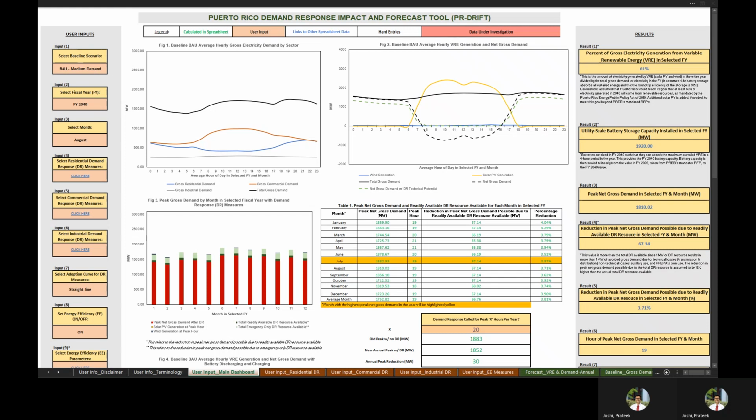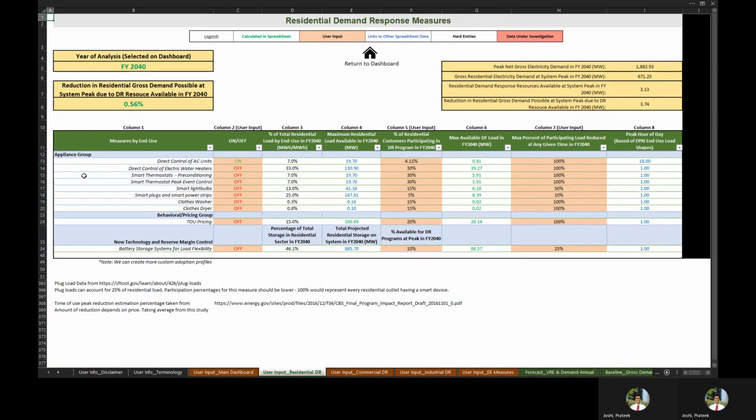For input number 4, users can select residential demand response measures by clicking on the link which takes us to the residential tab of PR Drift. Here we can toggle on and off various residential demand response measures. The PREPA 2019 IRP only considers demand response for air conditioning in the residential sector, which corresponds to this first measure of direct control of AC units.